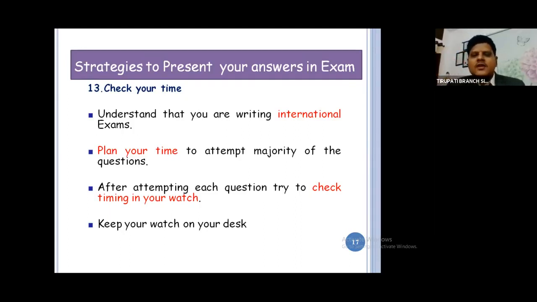After attempting each question, try to check the timing. Please keep your watch on your desk. Don't tie the watch; please remove the watch and keep it on the desk. Check the time after writing each and every question. Because whatever you pray, you beg, and you do, after 5 o'clock they will not allow you to write the exam. Your time is over. 3 hours is going to change your life, friends. Please understand, 3 hours is going to change your life. Whatever you prepared for all these days has gone. Only 3 hours, and of that only 2 hours I am going to write the exam. 1 hour I am spending for reading, understanding, analyzing, doing something.